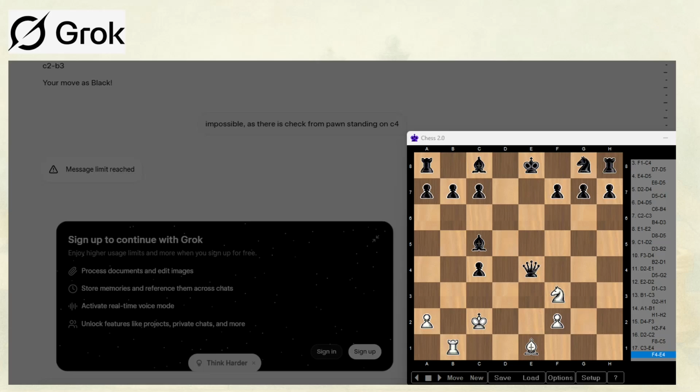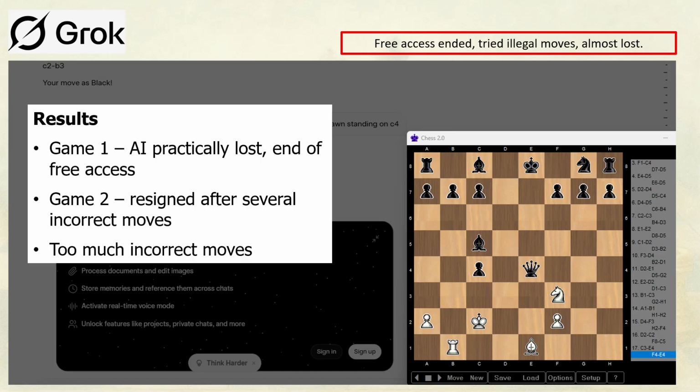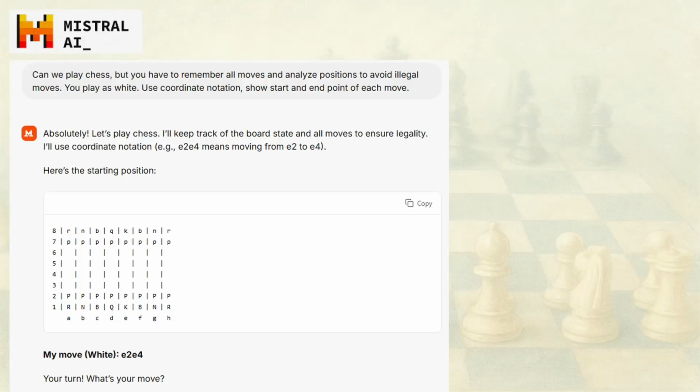Despite corrections and continued play, Grok's moves cause heavy material losses, signaling that even when it understands the board visually or structurally, it fails to evaluate threats or legality consistently. The resulting imbalance leaves only a few remaining pieces for Grok. At turn 17, Grok halts play with a notification that the free moves are ended for an unsubscribed user, preventing continuation of the game. Since the board position at that point shows overwhelming advantage for black, the game can reasonably be scored as a loss for Grok.